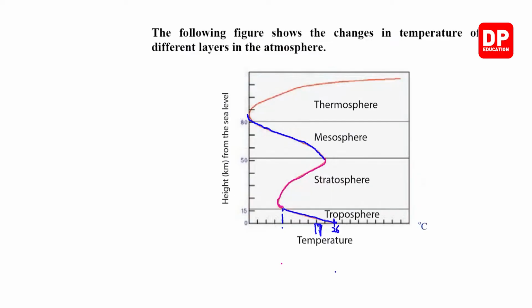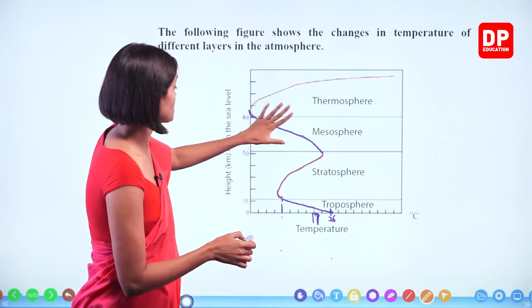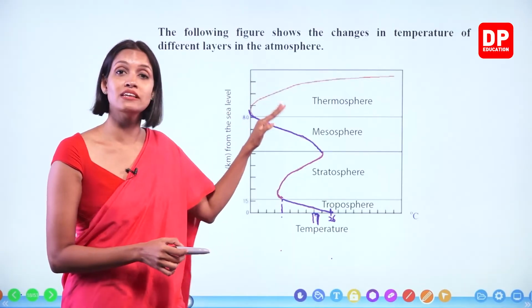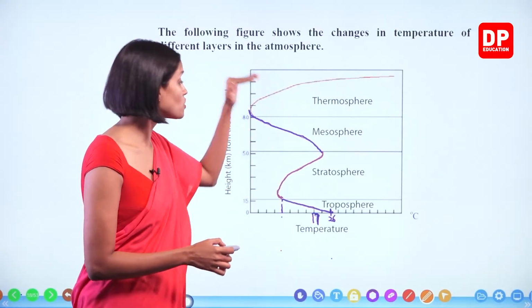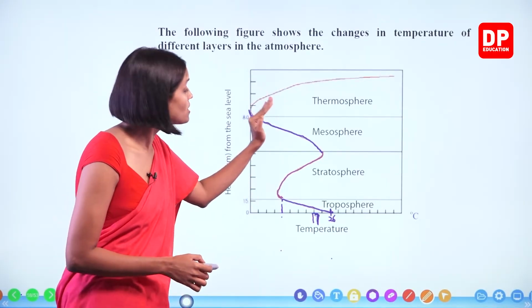So what is the reason, children? The mesosphere is the coldest layer.